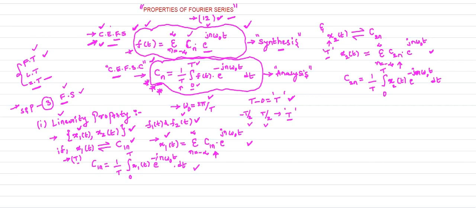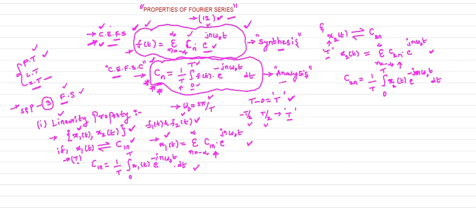If you represent f of t in terms of the complex exponential function like e power jn omega naught t, that representation is the complex exponential Fourier series. Here cn is very important, the complex exponential Fourier series coefficient. If you find cn and substitute it in this equation, you will get f of t, your required signal, in terms of the Fourier series coefficient and the frequency components, so that we get the synthesis equation.